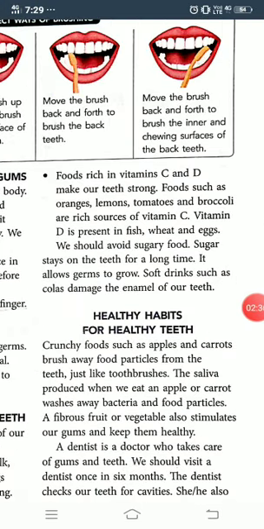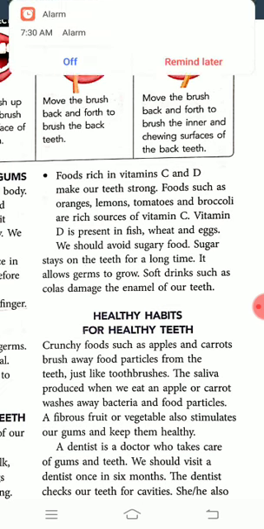Foods rich in vitamin C and D make our teeth strong. Such foods are orange, lemon, tomatoes, broccoli, which are very good sources of vitamin C, and vitamin D is very much essential because it provides strength to the teeth, and it is found in fish, wheat, eggs, etc. And we should always remember that we should avoid sugary foods because sugary foods can cause damage to the teeth enamel.